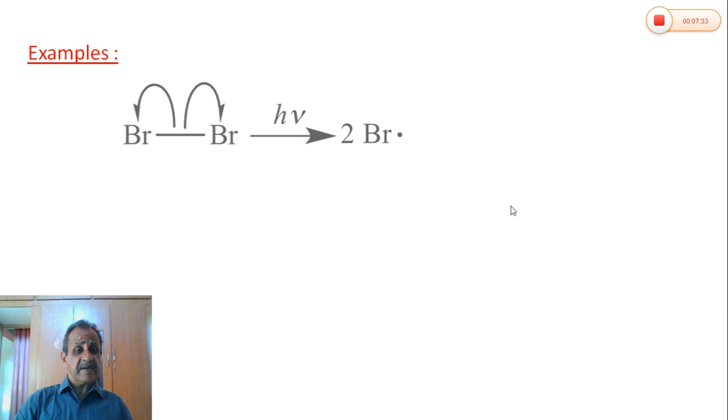Let us consider an example of the bromine molecule. When bromine is broken symmetrically, the bond between two bromine atoms is broken symmetrically to form two bromine free radicals. The reaction is a photochemical reaction. When bromine is exposed to light, it converts into bromine free radicals. Homolytic bond cleavage has taken place and free radicals are generated.